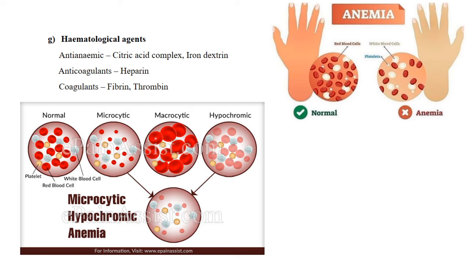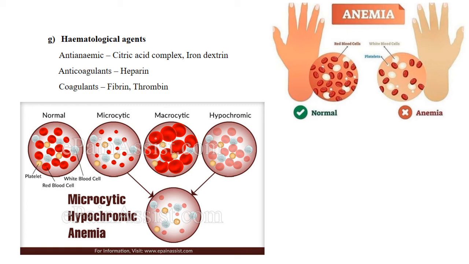Okay, and if it is not coagulating, that is, if we have a cut or we meet with accidents, the blood will be continuously lost if the coagulation process is not normal, that is, if our fibrin and thrombin are not functioning normally, the blood will flow out freely and there won't be coagulation.